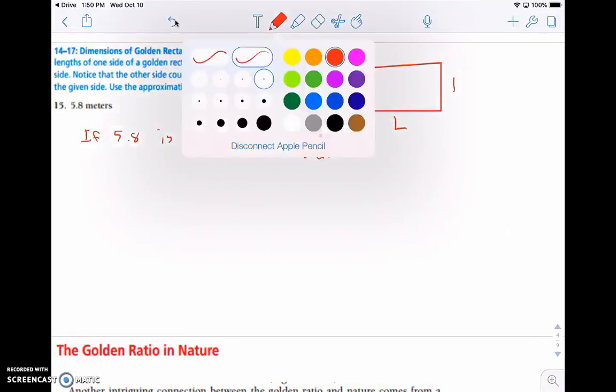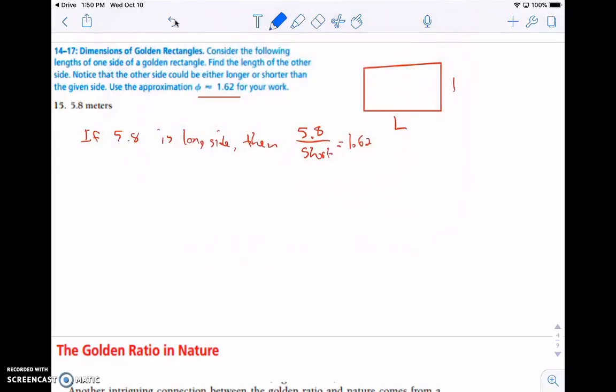So I would times both sides by the short side: 5.8 equals 1.62 times the short side, and then I would divide by 1.62. So 5.8 over 1.62 is equal to the short side, which is about 3.58 meters. So if the long is 5.8, then the short is approximately 3.58.